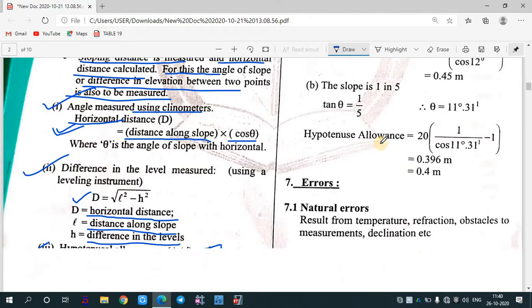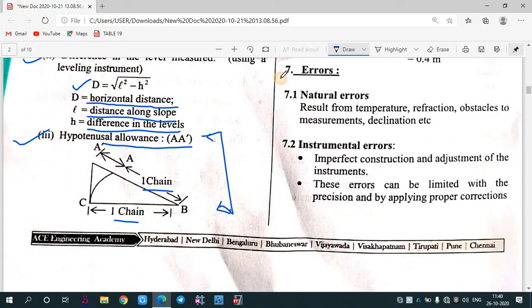We'll move forward to the errors. During measurement, there can be several errors. The first one is natural error, which results from temperature, refraction, obstacles to the measurement, declination, etc. As you know, we are using chain and tape, which are basically made of metal. Because of temperature, there are chances that your chain becomes too long, or it contracts because of low temperature and gets too short.